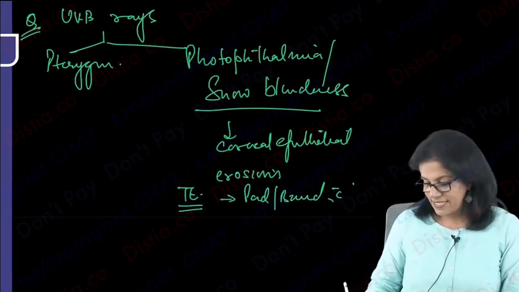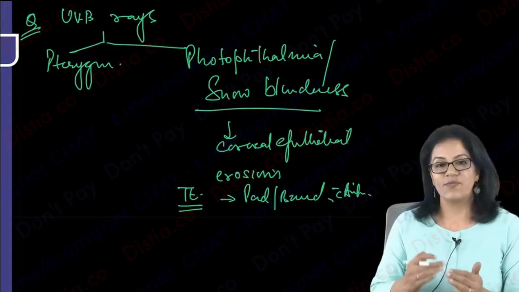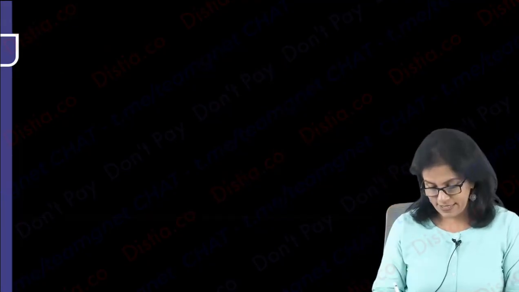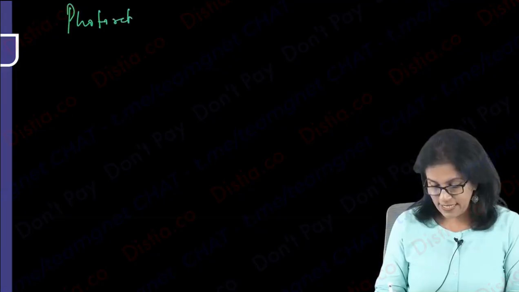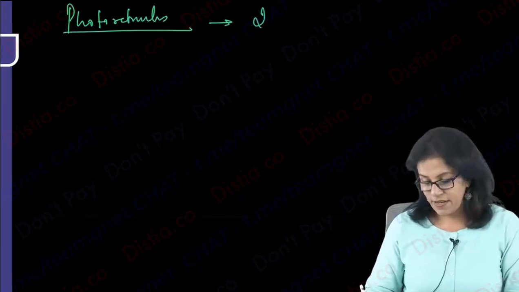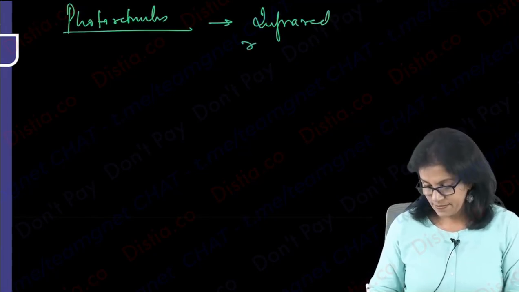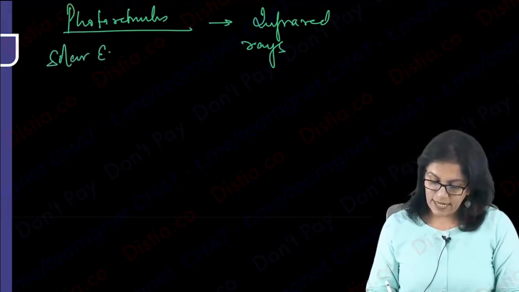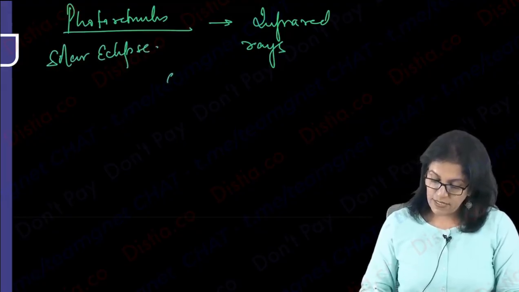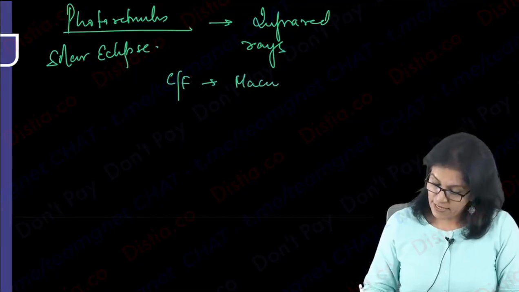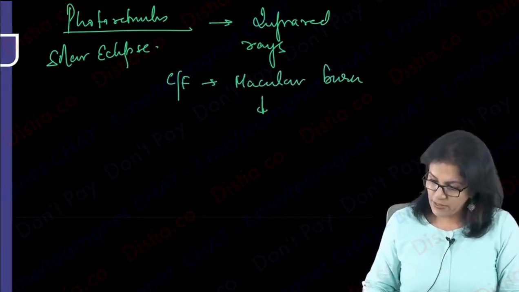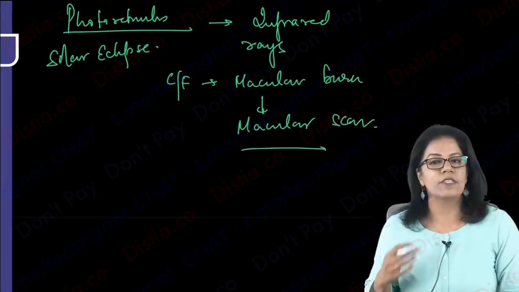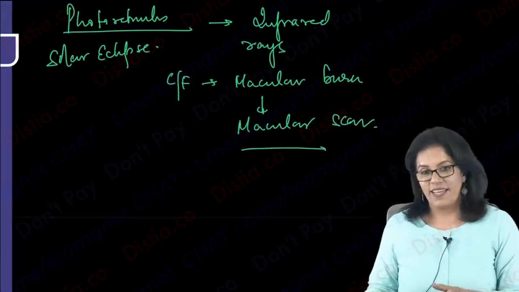Right? So once we know this, we should also know what is photoretinitis. We know photophthalmia. What is photoretinitis? Photoretinitis is injury by infrared rays. This is injury by infrared rays. So you generally see when you directly look at the solar eclipse with unaided eyes, you can get photoretinitis. Now this one is causing a serious thing. It causes macular burn. And this macular burn later leads to macular scar. Of course, you cannot treat a scar. So whatever vision is lost is lost. Let's come back to pterygium.